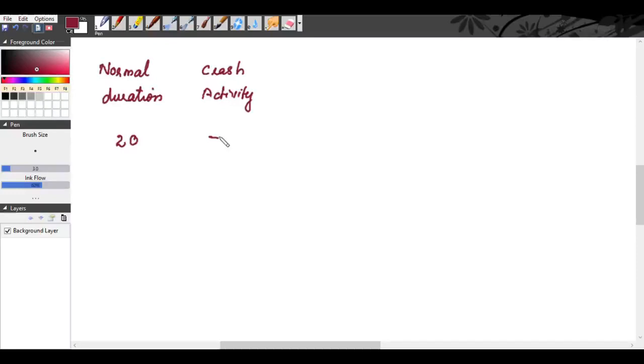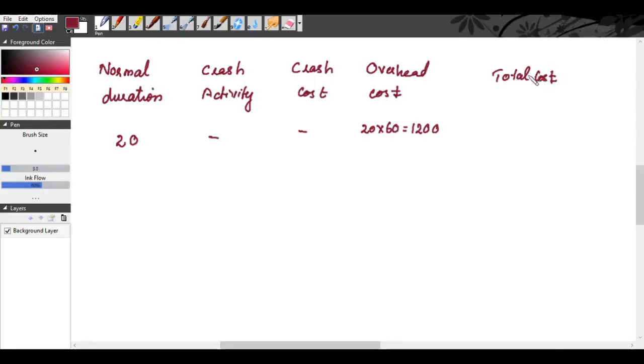Crash activity is nil, so the crash cost is also nil. What about the overhead cost? Here we have only the overhead cost, which is 20 into 60. That is 1200. So the total indirect cost of your project is 1200 rupees.